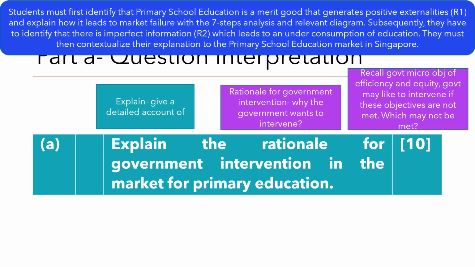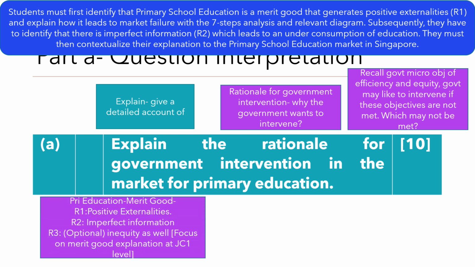So, looking at this, we can now look at our approach. For our approach, we must always remember that we have to identify two requirements at the very least. In this case, you can actually have an optional third requirement. So with our previous explanation, we understand that primary school education is likely to have two different causes of market failure which cause this inefficient allocation of resources. This actually has the idea of underconsumption. We could also optionally talk about equity, but for the J1 level, we will focus on the two causes, which is positive externalities and imperfect information.